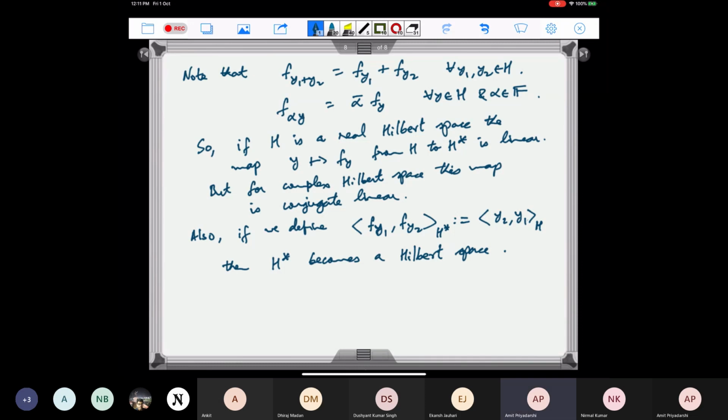That will also be a Hilbert space, and then we will see that the natural map from H to H double star becomes onto. So every Hilbert space is reflexive. I'll mention that in the next class, that every Hilbert space now becomes a reflexive Banach space.